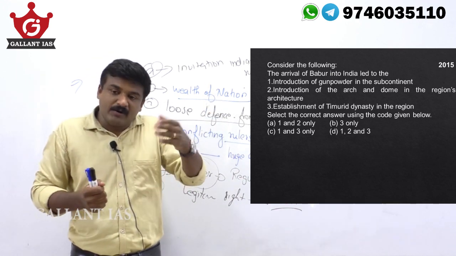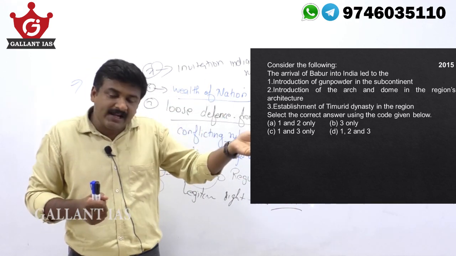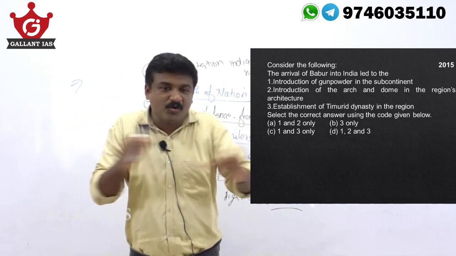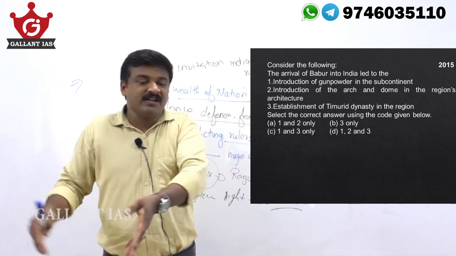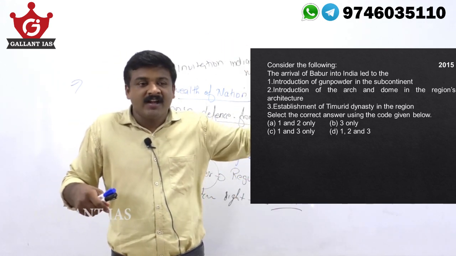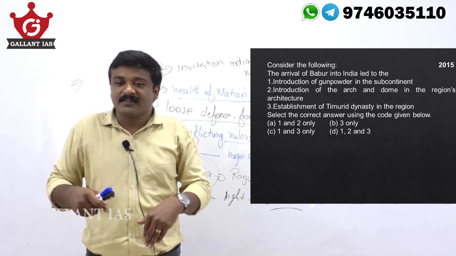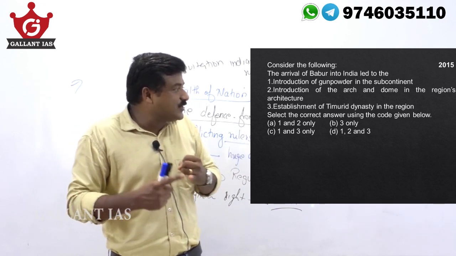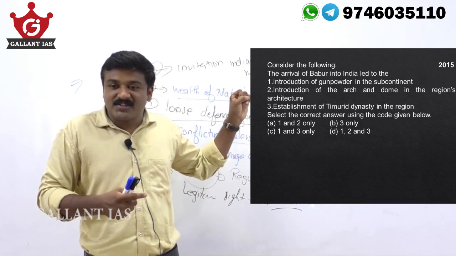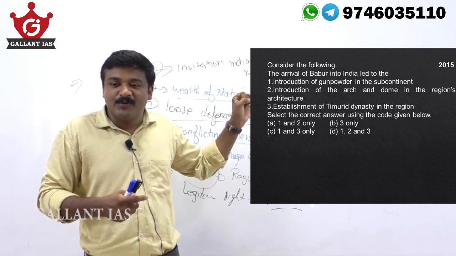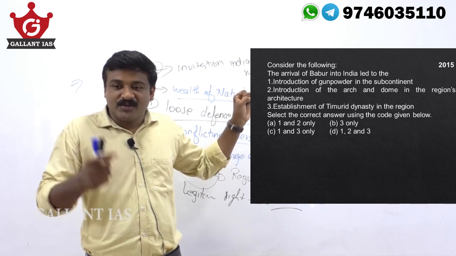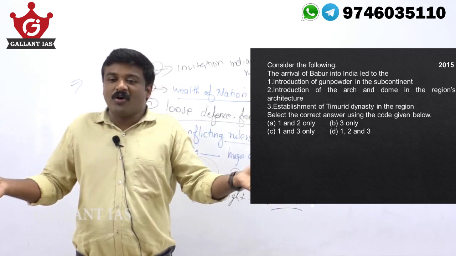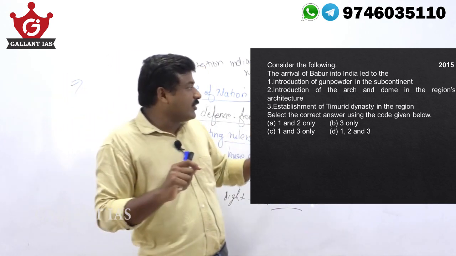Introduction of gunpowder, that already happened many centuries earlier. With the Turkish and Arabic invasions of India, they used gunpowder here. It is not Babur. Babur came in the 16th century only, but gunpowder was already used here in India in the 11th to 12th centuries AD. So you can eliminate that statement. This is not a self-made question, this is a UPSC question. You see how beautifully the elimination strategy is applied here. You know the first statement is wrong, so you eliminate choices A, C and D, then you go to the answer, which is 3 only.